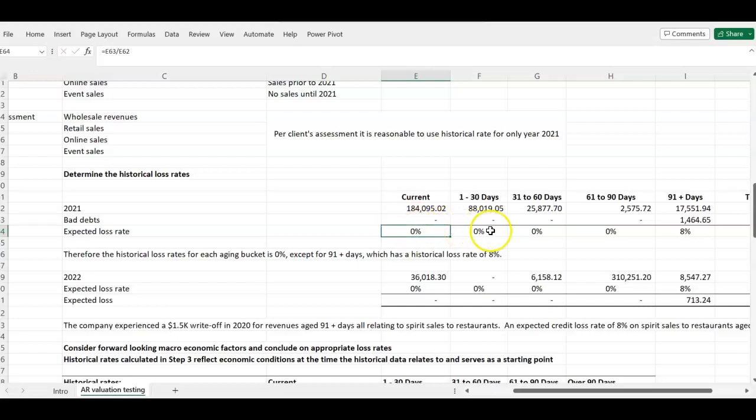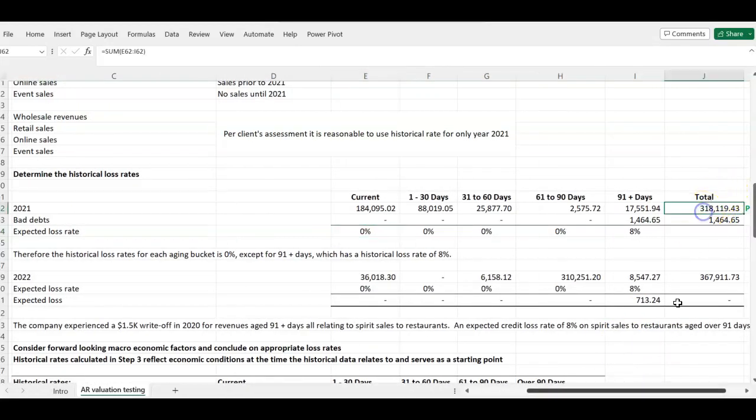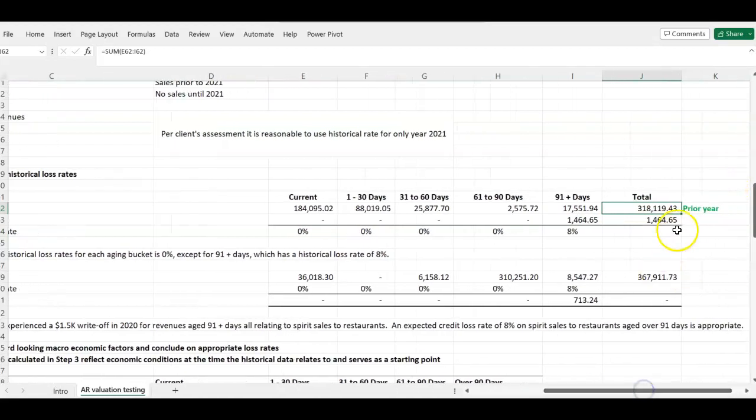So as you can see, there was nothing here, nothing, but for 91 days plus we have 8%. Okay, so that means the client's historical loss rate is 8%, and you can see the historical loss rate for each aging bucket is 0%, except for this bucket right here, which has a historical loss rate. So for any receivables that are over 91 days for this particular client, they are likely to have a loss rate of 8%. Okay, 8%. And you can see this was the total receivable in the previous year, which was 2021. Can you see I put prior year right here to show you that this is the receivable for 2021.